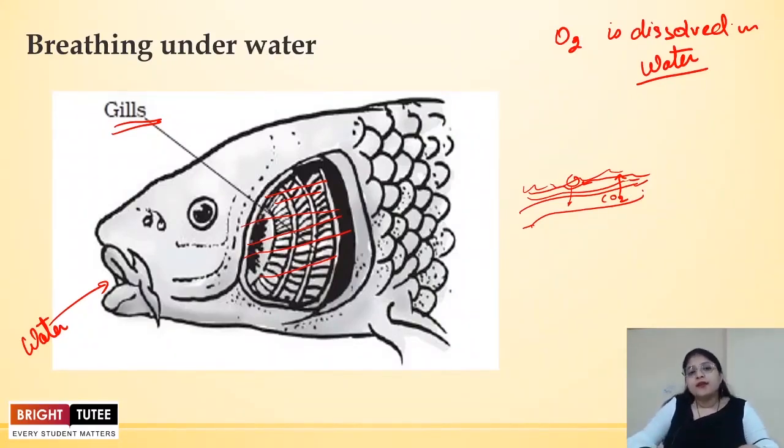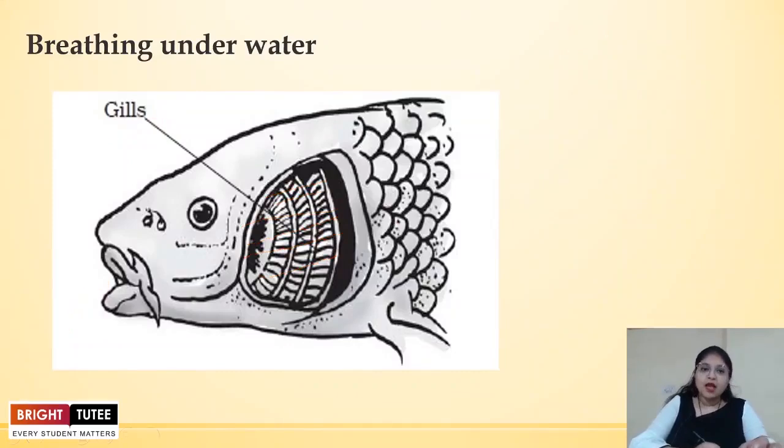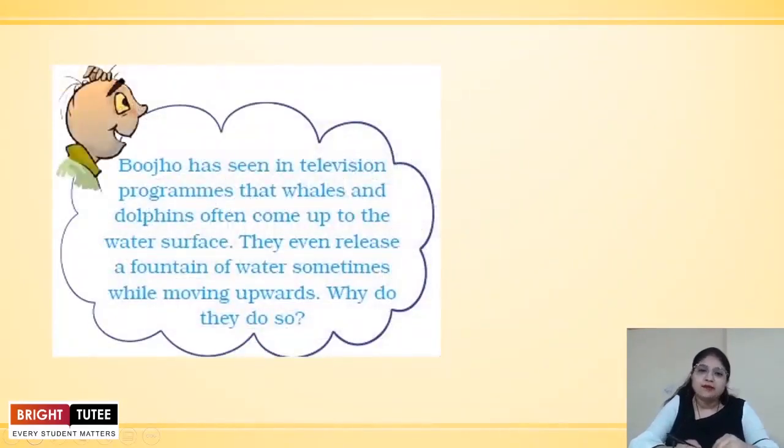Now, this is all about the gills that are present in fishes. Certain animals that live under the sea do not use gills. What are these organisms? Let's understand. But before that, Bujo has a question. He has seen in television programs that whales and dolphins often come up to the surface. They even release a fountain of water sometimes while moving upwards. Why do they do so?